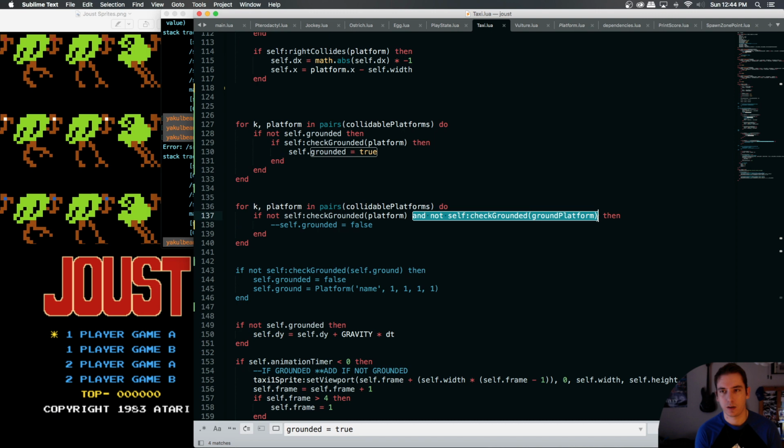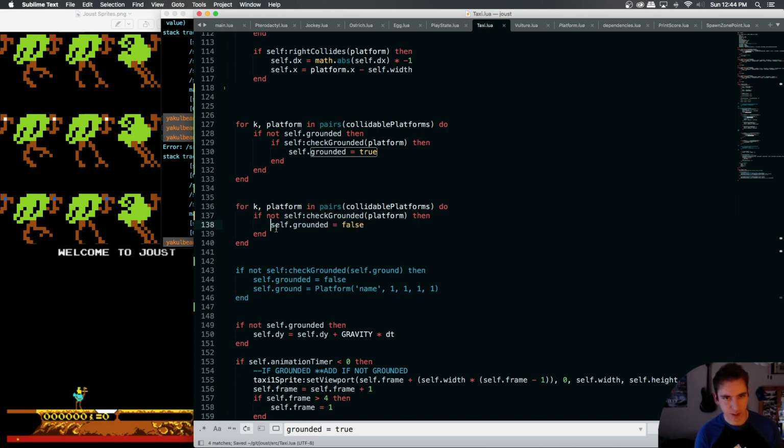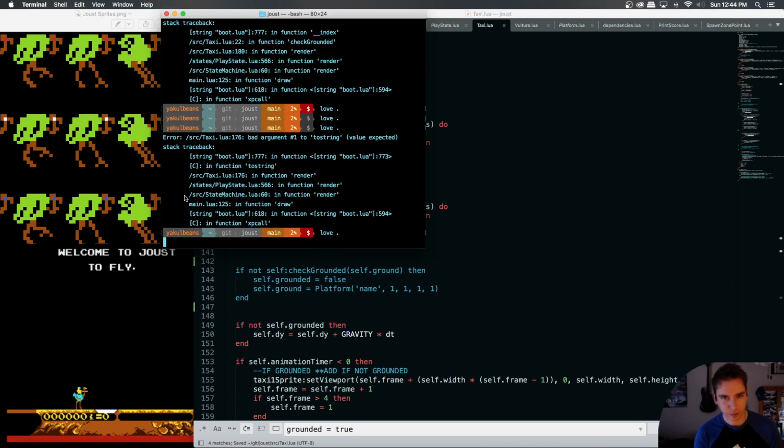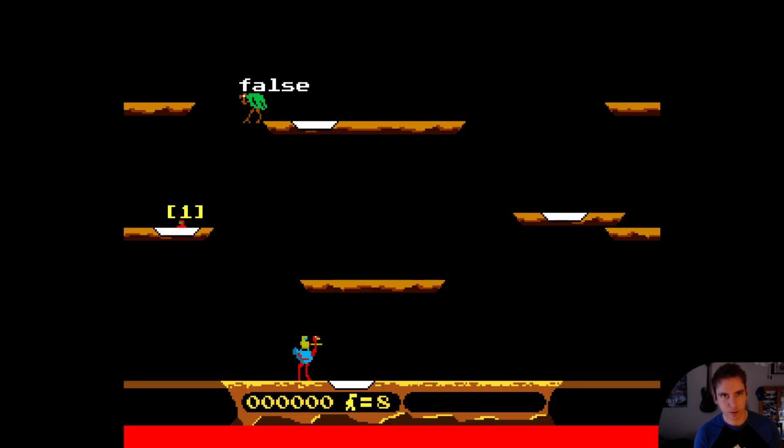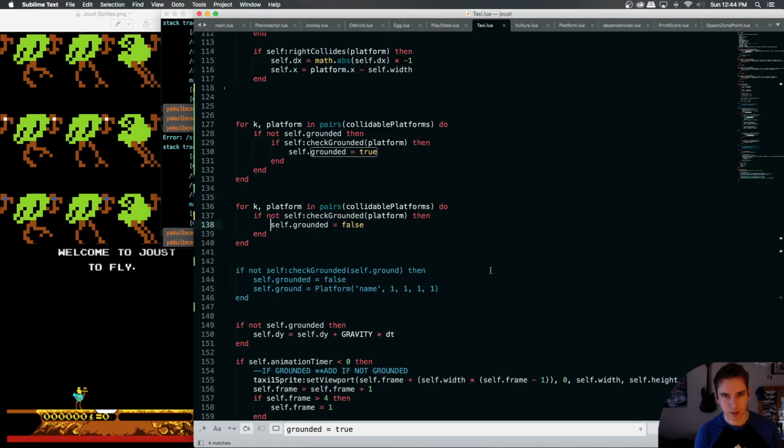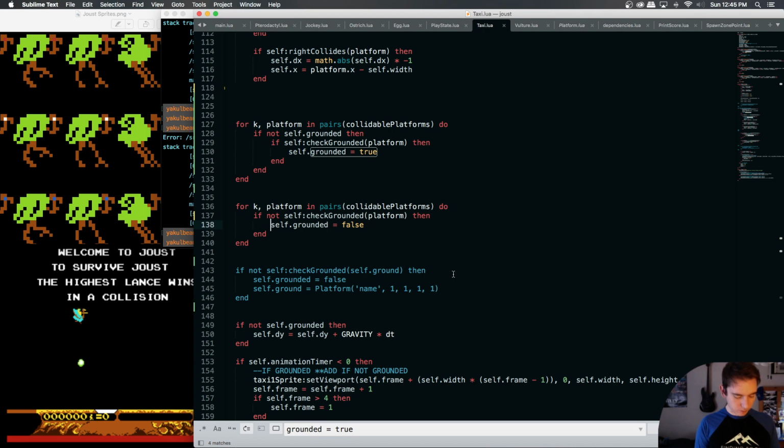We say, we can't. I say we can't because we need to cycle through all the platforms, including the ground platform. God dang, it's really not doing it.